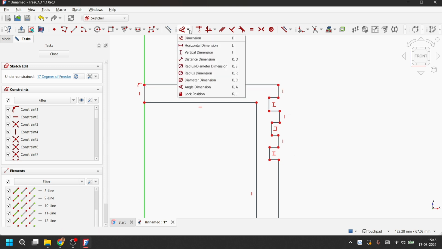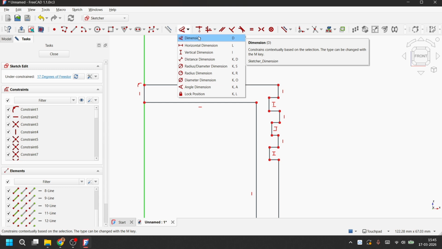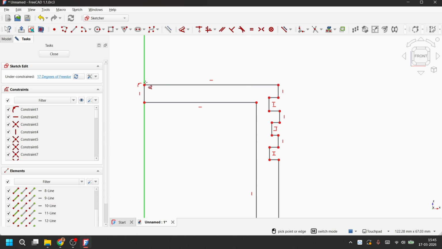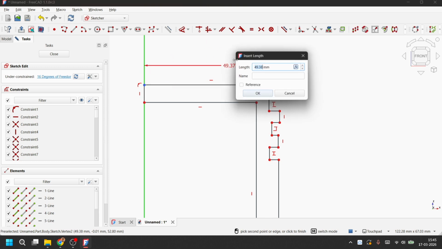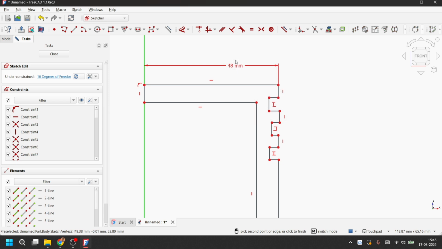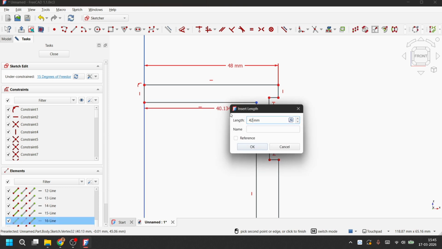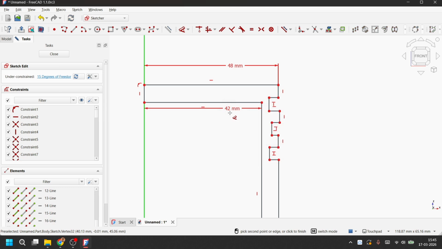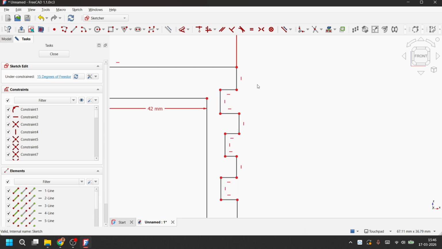Now we are going to use the dimension tool to add different dimension constraints to each of the lines and points. So let's start with the actual radius of the piston. Let's put that to 48 millimeters. Then each of the compression rings will have a height of 2 millimeters and a depth of 1.5 millimeters, and the oil ring will have 3 millimeters of height. The inner radius of the piston is 42 millimeters. The distance from the top of the piston to the first compression ring is 1.5 millimeters, so we will also put that.